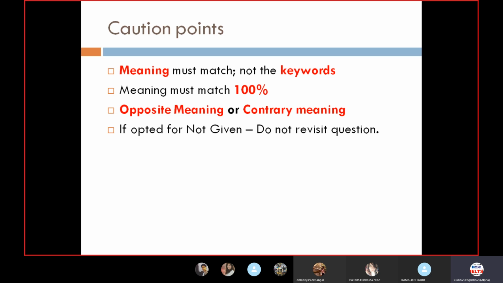That's over. Opposite meaning versus contrary meaning, I've already told you about. So if the meaning is not matching, then you'll check whether it is false or not. That means whether opposite meaning is there or not, or if anything else is there. So what do you mean by not the keywords? Does keyword stand for synonym or paraphrasing? No. See, various keywords would be there, and these keywords are actually acting as a trap.